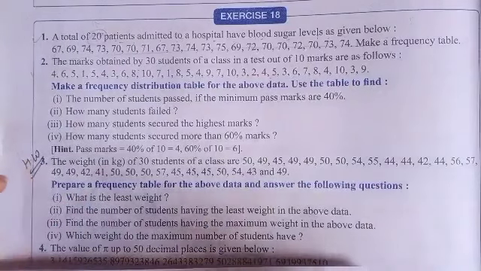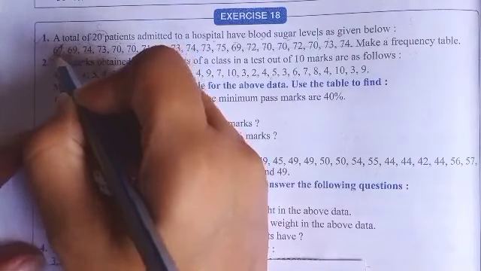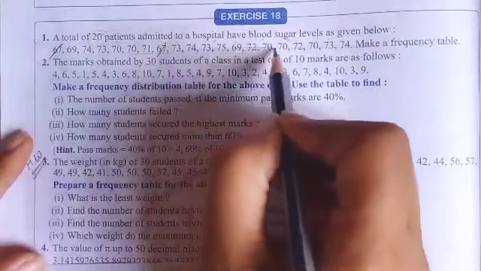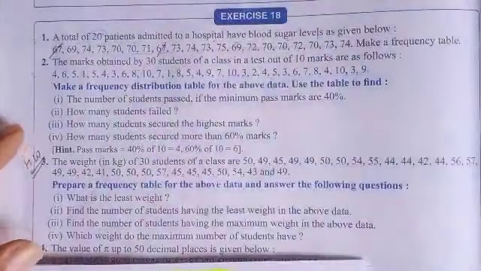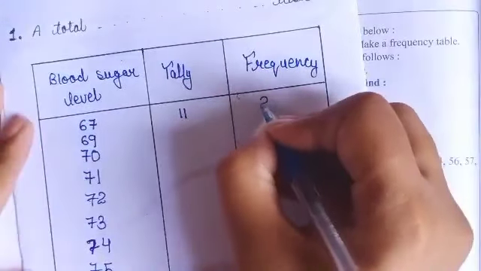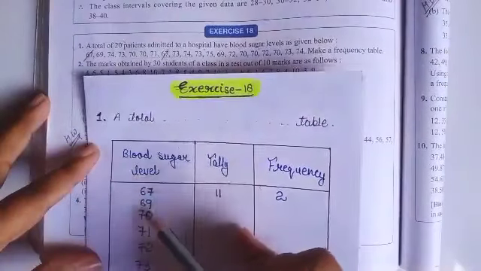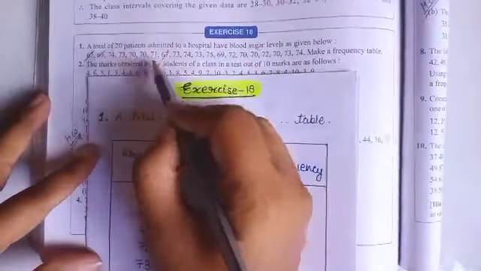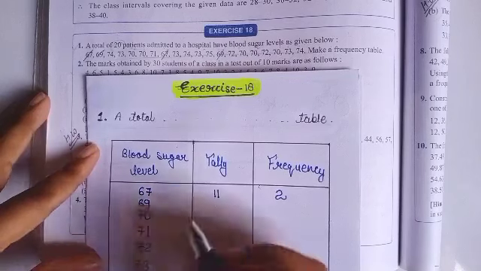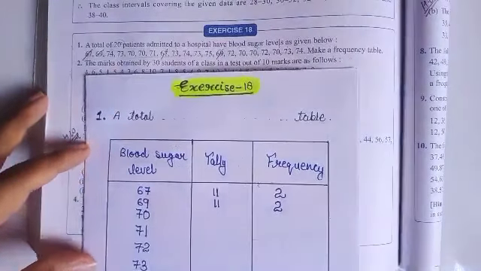Now first of all count how many times 67 is coming. For this I am using a pencil. I will cut those numbers which I am counting. 1, 2, so 2 times 67 is coming. So you will mark here 2 lines and its frequency is 2 because it is coming 2 times. Next count 69, 1, 2. 69 is coming 2 times. So you will mark here 2 lines and this will be 2.